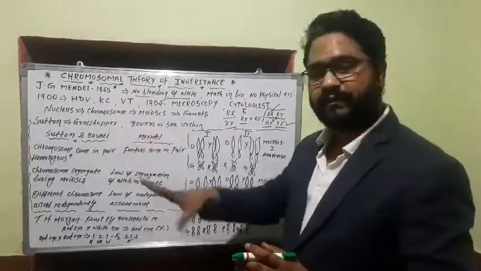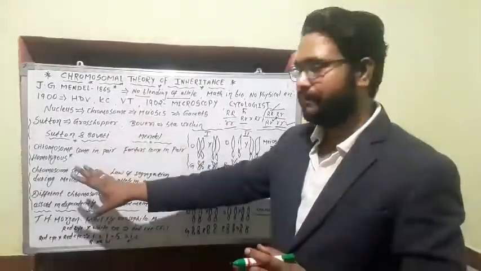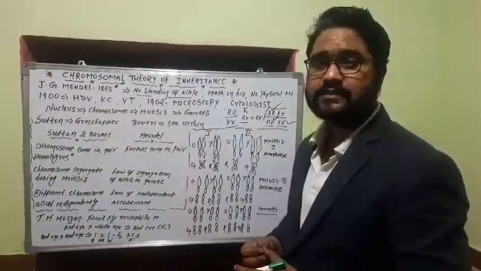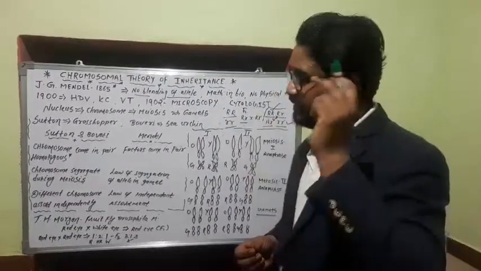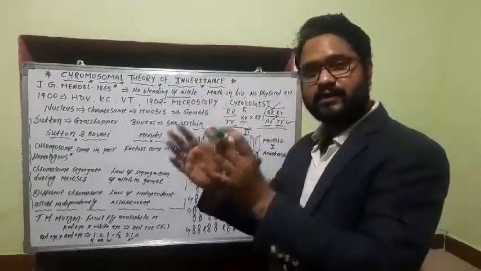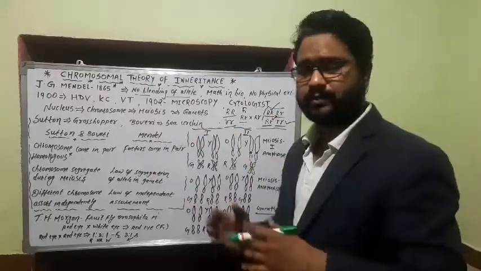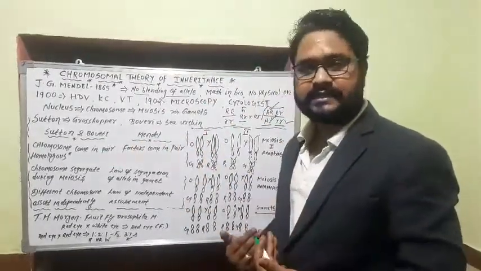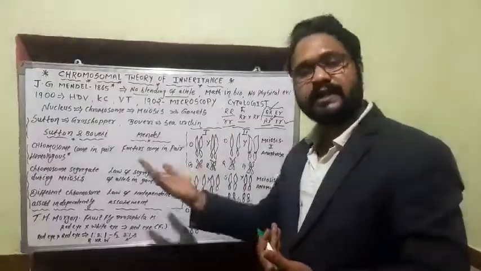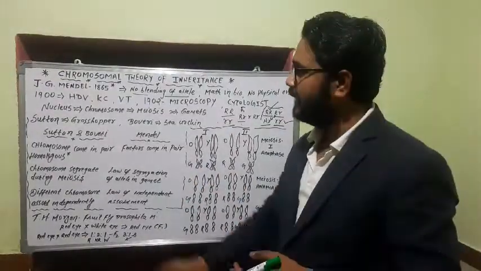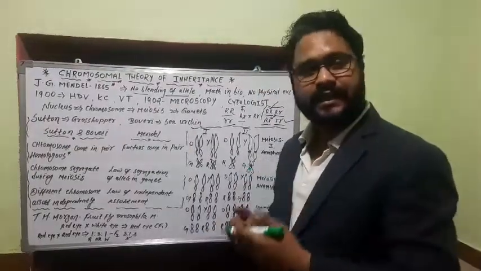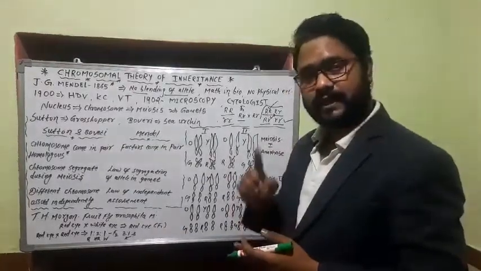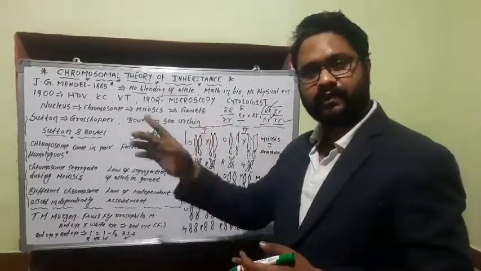What Sutton and Boveri came to the conclusion, which came from the actual work of the great father of genetics, Mendel, is that what he called factors were in pairs. Of course, in pairs means they were on homologous chromosomes, and what they considered as factors, we call genes. And genes do have the same locus on the different chromosomes because chromosomes are homologous in nature, and during segregation or gamete formation, each chromosome comes equally from a parent, one from mother, one from father.